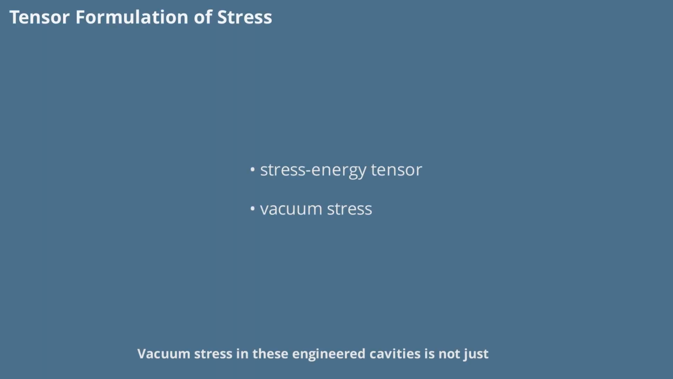Vacuum stress in these engineered cavities is not just a simple pressure, it's a local contribution to the stress-energy tensor, the same mathematical object that describes energy and momentum in Einstein's theory of relativity. In curved cavities, the divergence of this tensor is non-zero, meaning that the vacuum stress can be converted into usable thrust or even bias the curvature of spacetime. This is where quantum field theory meets general relativity and where the real magic of AEON-CASIMIR happens.